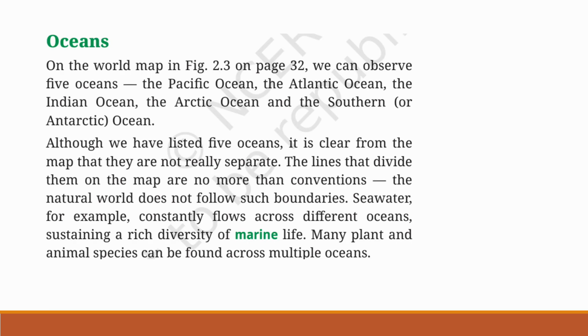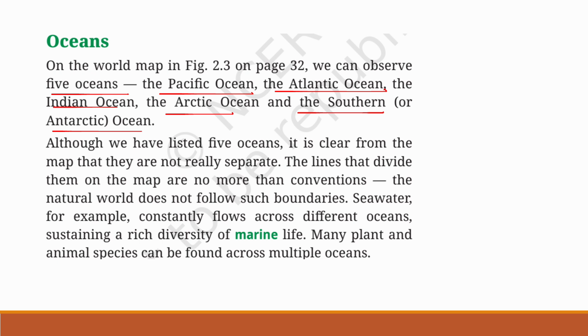Oceans. On the world map, we can observe 5 oceans: the Pacific Ocean, the Atlantic Ocean, the Indian Ocean, the Arctic Ocean, and the Southern or Antarctic Ocean.